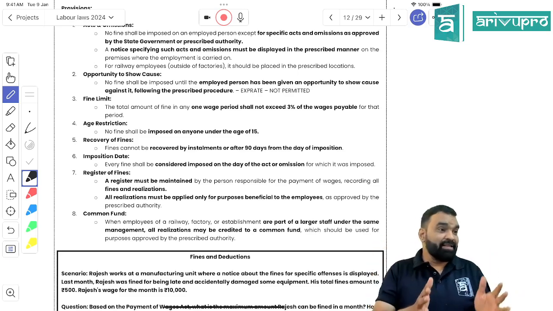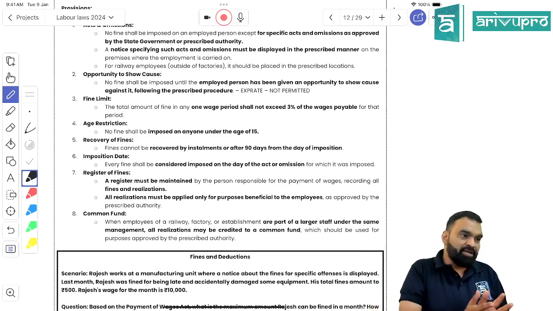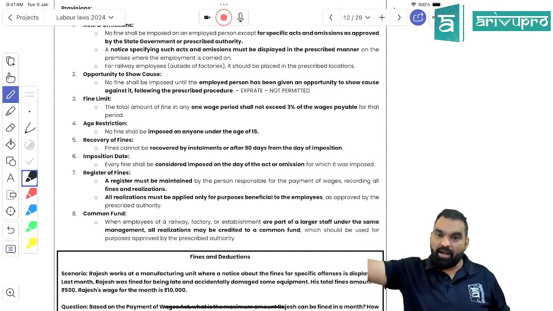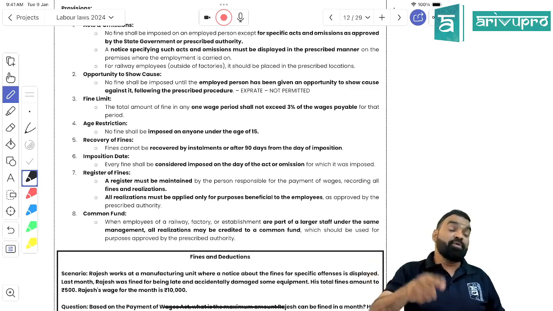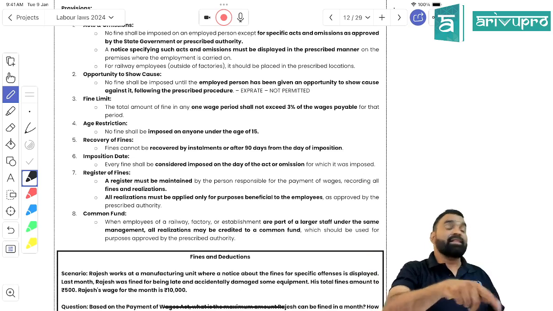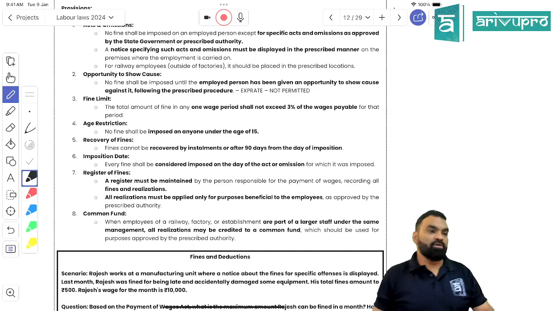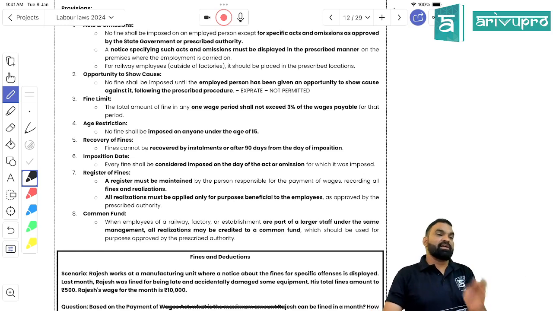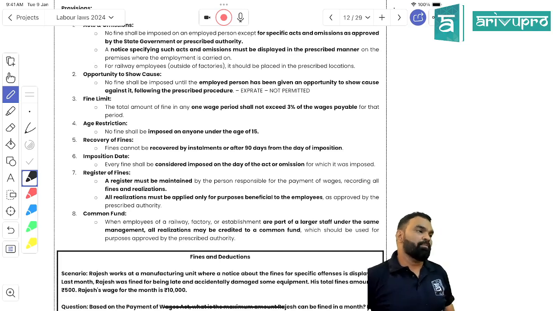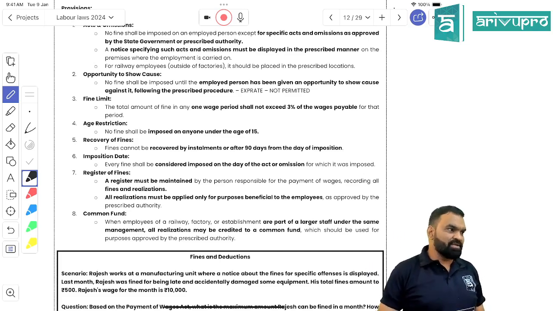So whatever fine has been collected, if you have multiple departments, you have to maintain a common account with a bank. You have to deposit all the fines imposed on employees in that account, and make sure that you spend that amount for the welfare of the employees. So can I say that whatever fine has been collected by the organization cannot be classified as income for the organization? It needs to be collected, records have to be kept, and it needs to be deposited in a separate account, and should be spent only for the welfare of the employees. Everything is quite logical, students, right?